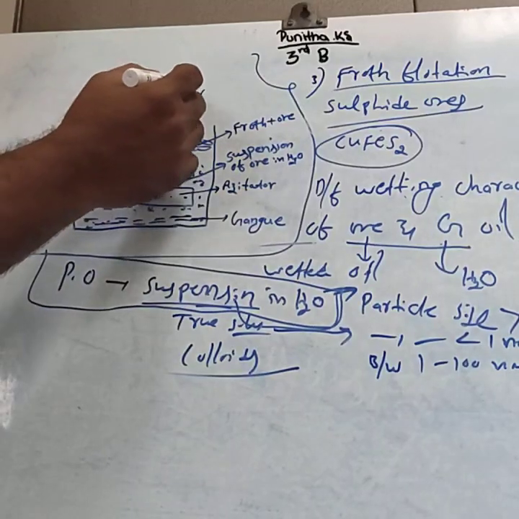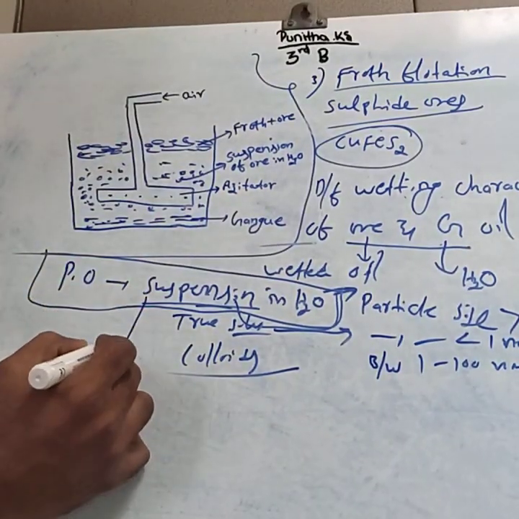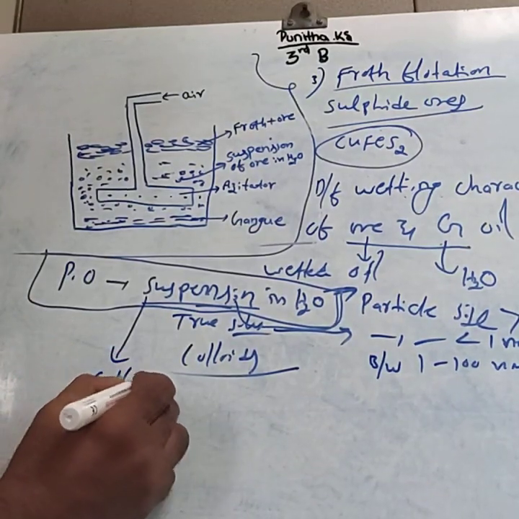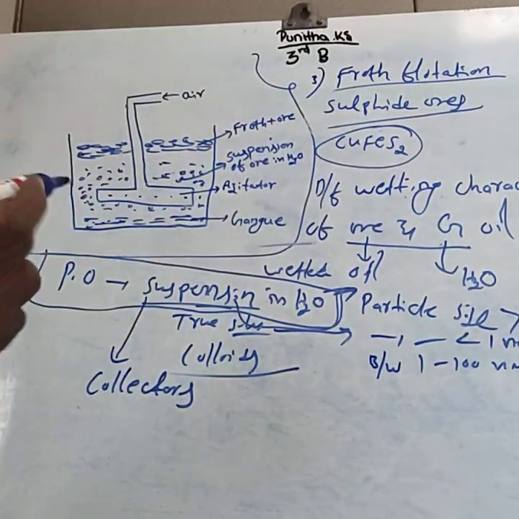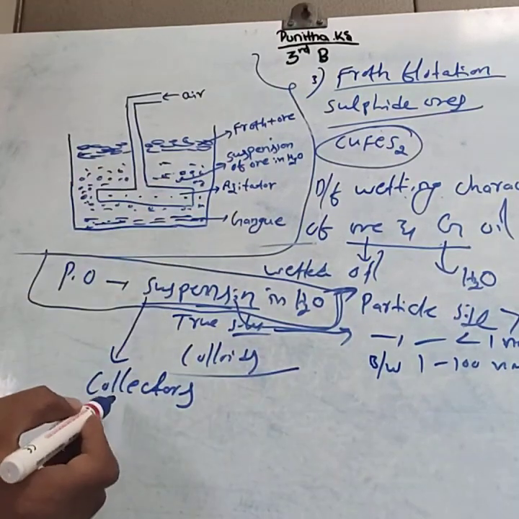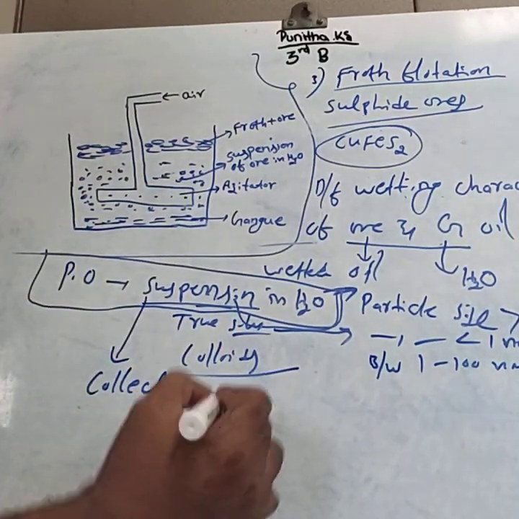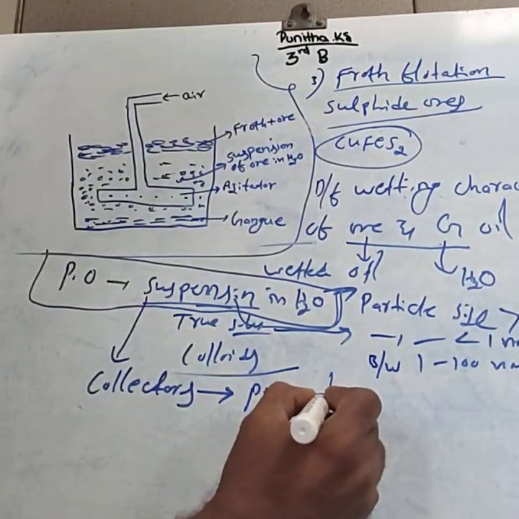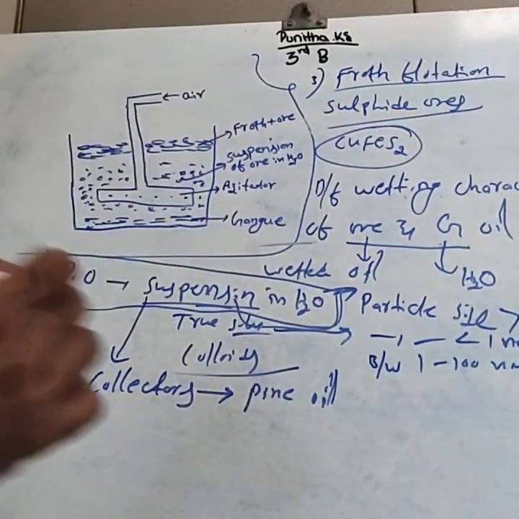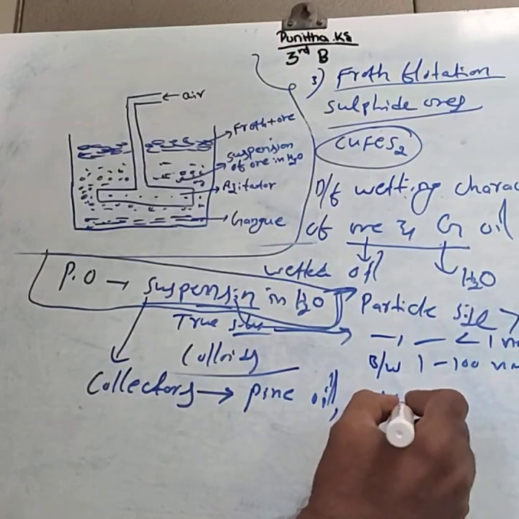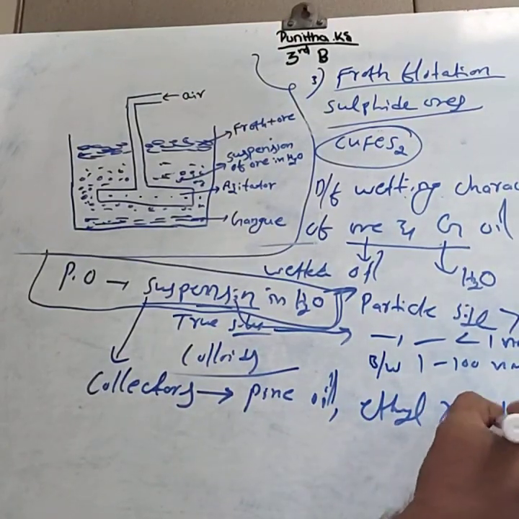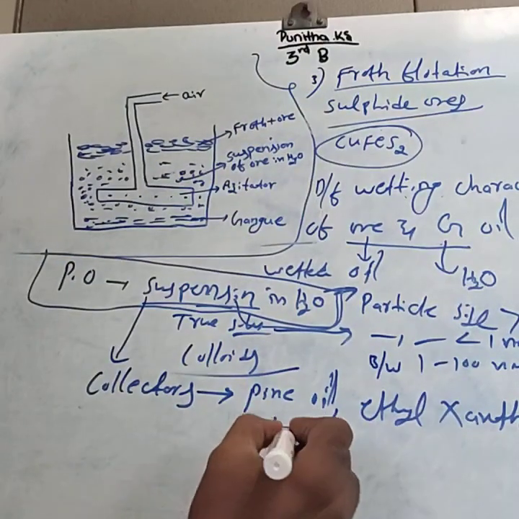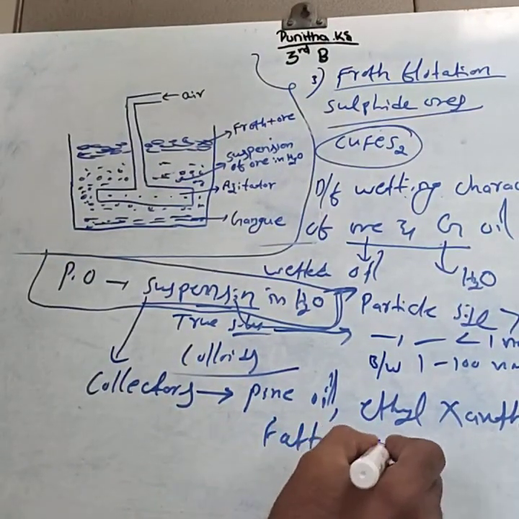Then to this suspension add the collectors like pine oil or ethyl xanthate or fatty acids.